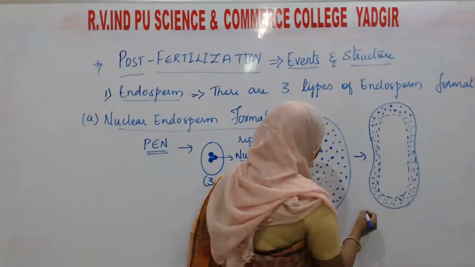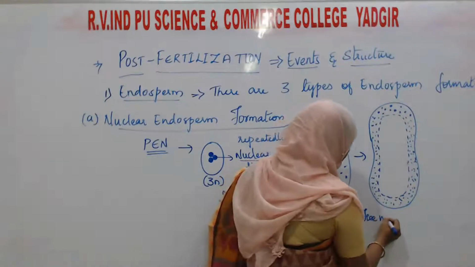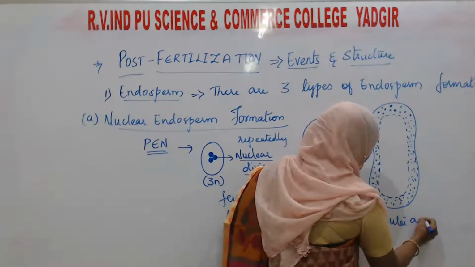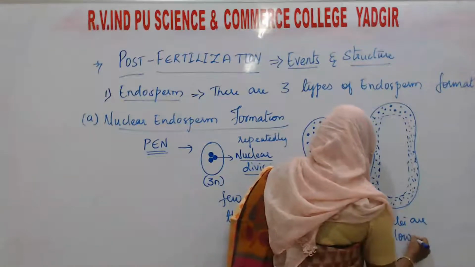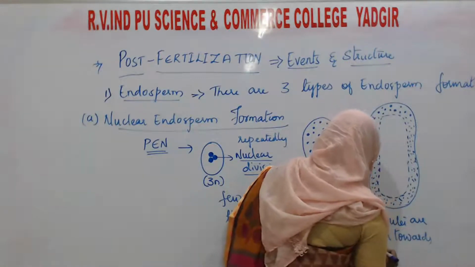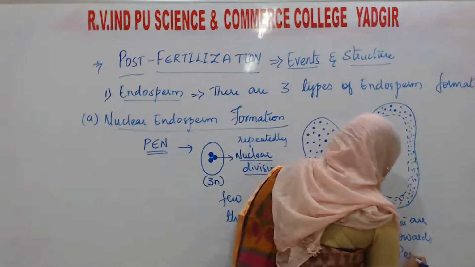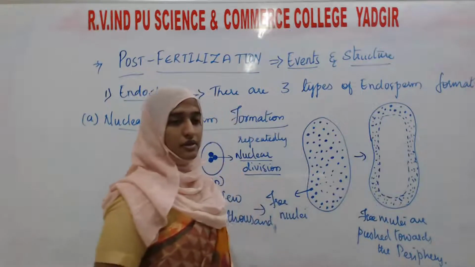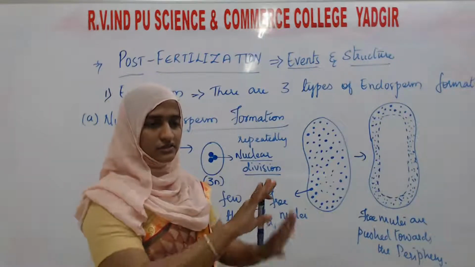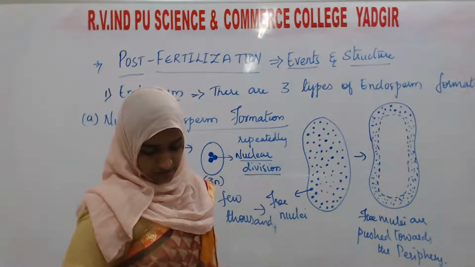Here I will write: free nuclei are pushed towards the periphery. In this way, all the nuclei are pushed to the peripheral region.